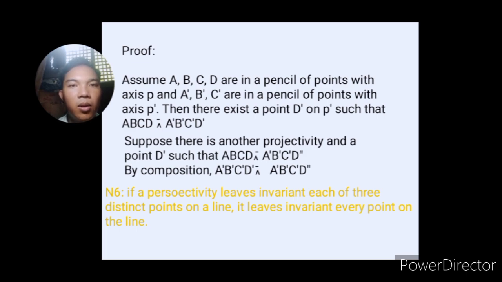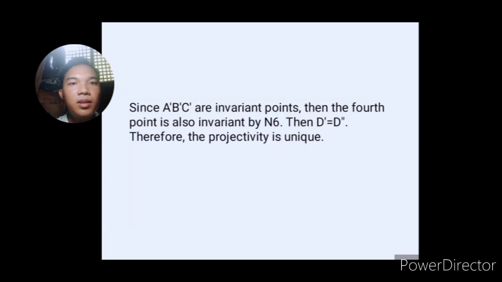Okay, so now by that idea of composition, since it is projectively related here and projectively related there, therefore A prime, B prime, C prime, D prime is projectively related to A prime, B prime, C prime, D double prime.